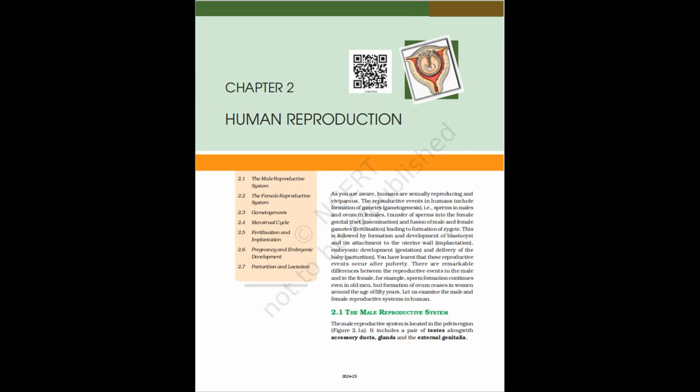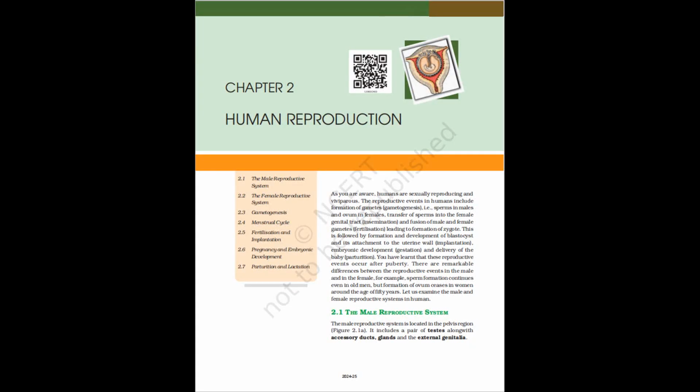The male accessory glands, figure 2.1a, b, include paired seminal vesicles, a prostate and paired bulbourethral glands. Secretions of these glands constitute the seminal plasma, which is rich in fructose, calcium and certain enzymes. The secretions of bulbourethral glands also help in the lubrication of the penis.